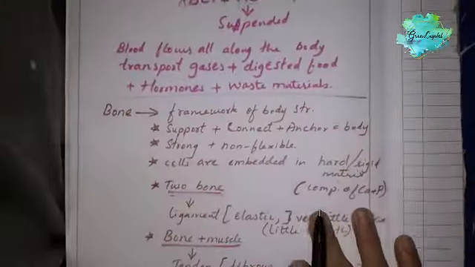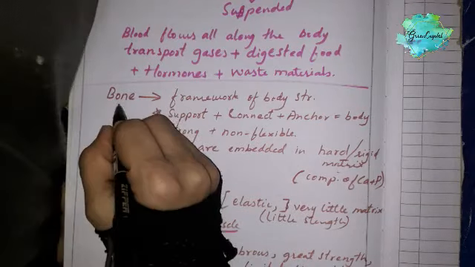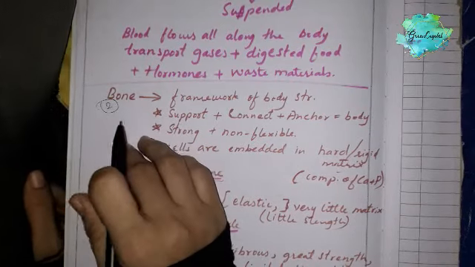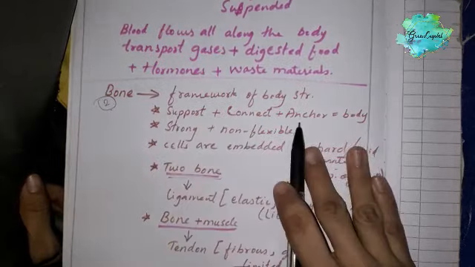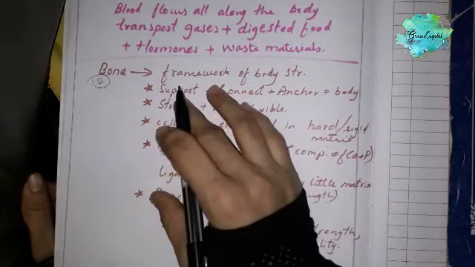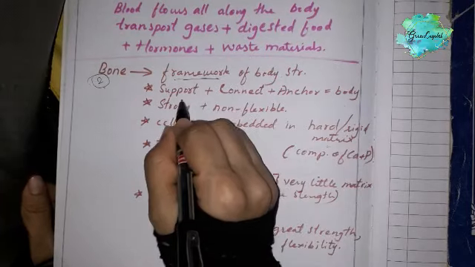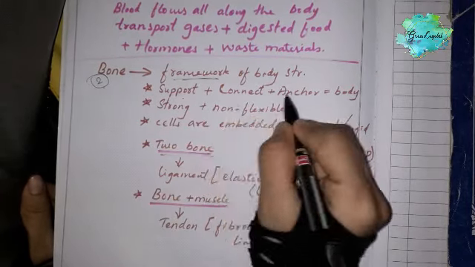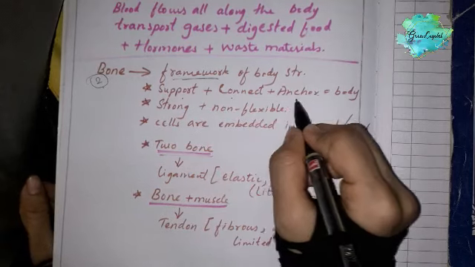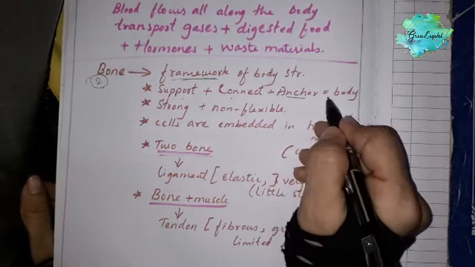Next, the second type of connective tissue is bone. Here we know how our bones are. It forms the framework of our body structure. It supports our body, it connects the parts of the body, and it anchors the muscles to the body.